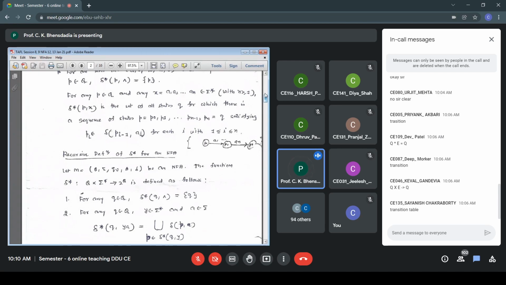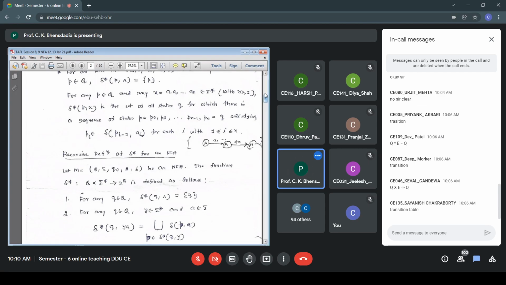So from Q, find out the set of states that I can visit after processing Y. Y is my string. Y may be something like X1, X2, X3, or ABC, as I said.